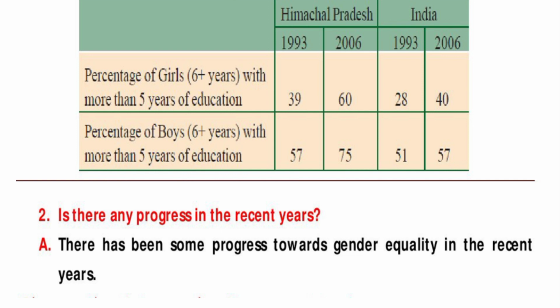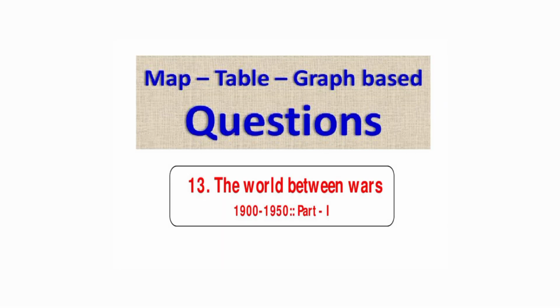Students, here second question is, is there any progress in the recent years? Answer is, there has been some progress towards gender equality in the recent years. Students, here map, table, graph based questions. 13th lesson, the world between wars 1900 to 1950, part 1 questions we explained in this video.